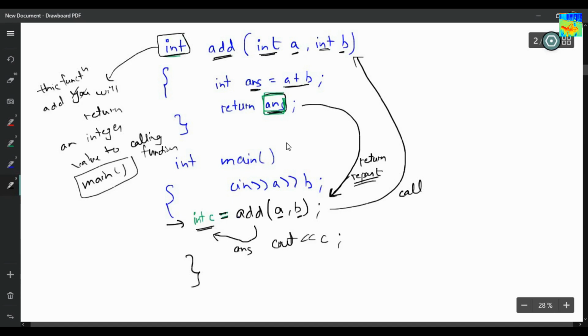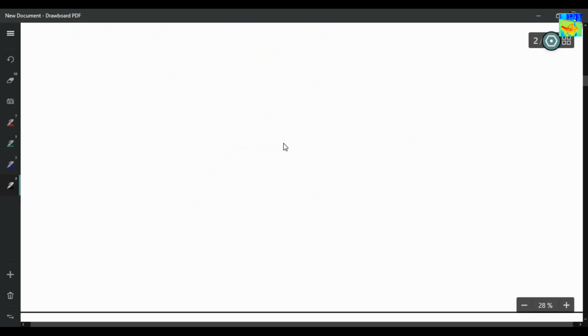For example, I want to find the square of a number. So what will I return? I will return an integer. Let's say the name of the function is square.